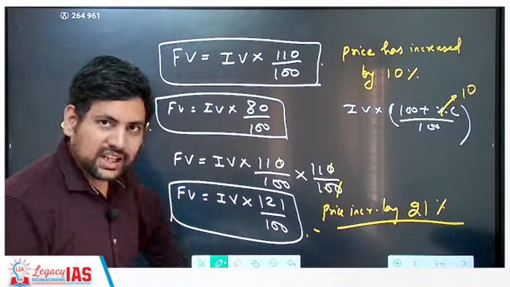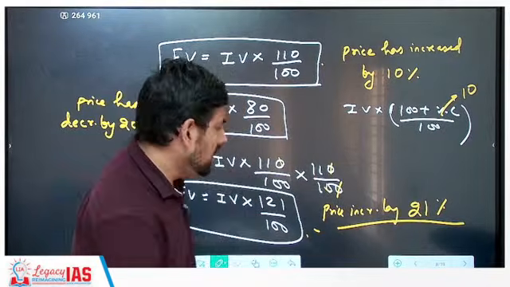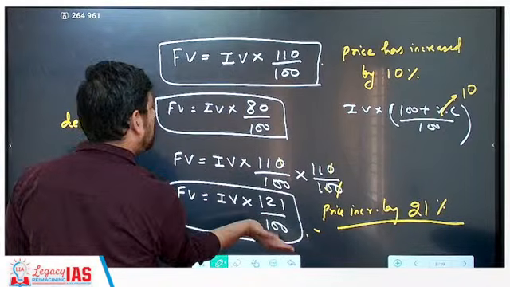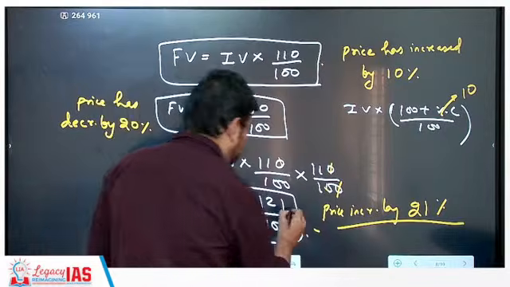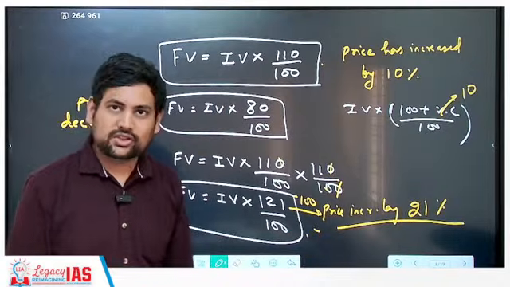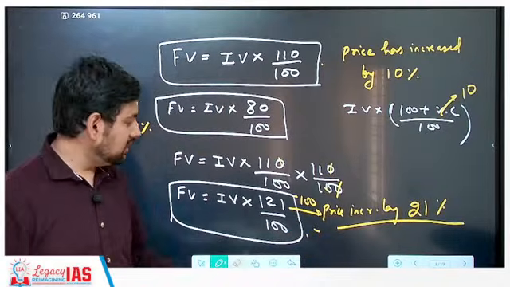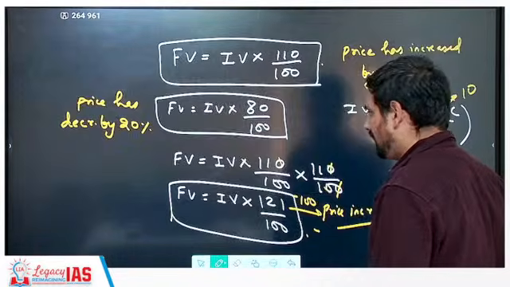Understood? So basically, we will try to reduce whatever the equation, however many changes are there, to this form. That is, you have only 100 in the denominator. Now, whatever comes in the numerator, from this we subtract 100. It gives you the percentage change. The resultant percentage change is calculated like this. This is what is written in the flow chart also.